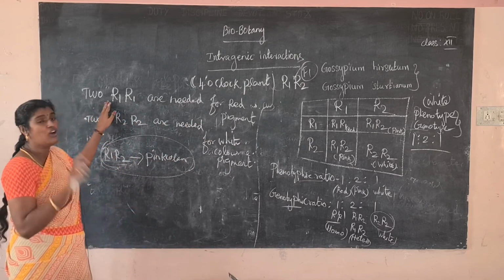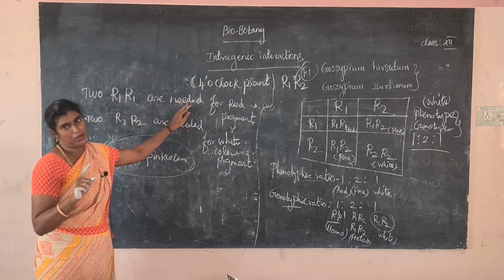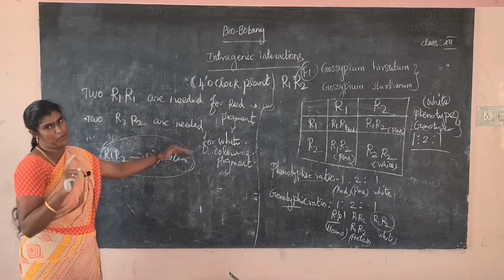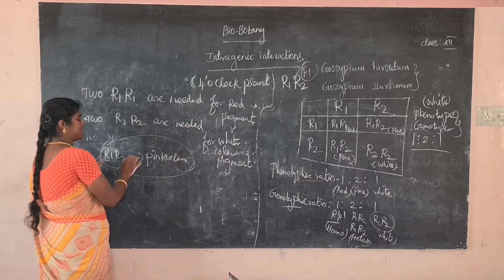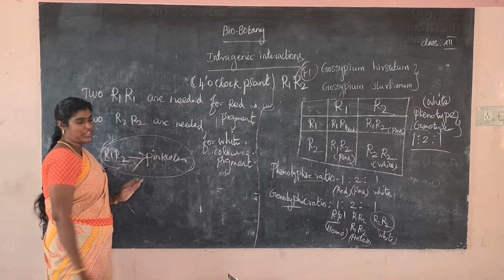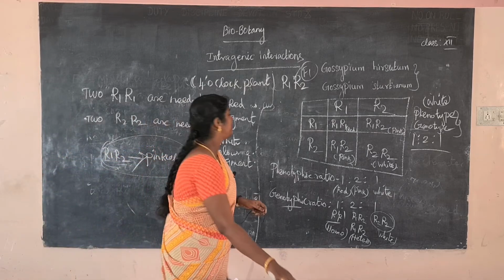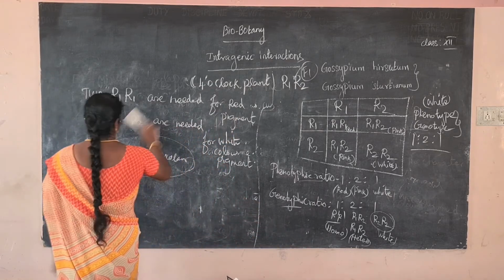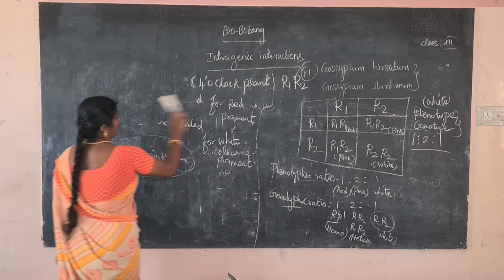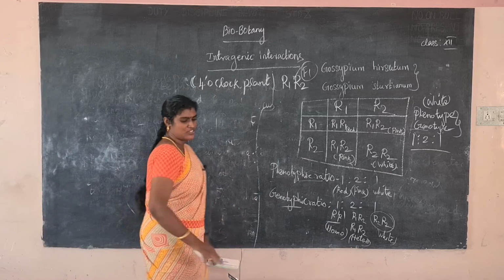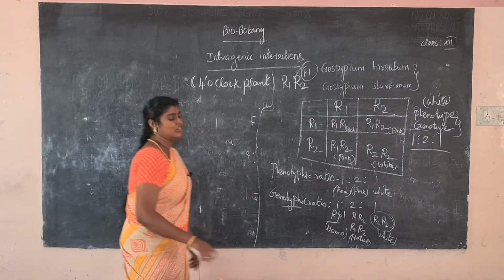The two R1 are needed for the red pigment. The two R2 are needed for the white pigment. R1 R2 produces the intermediate color, because of the allelic interaction. Have you understood the code? That is incomplete dominance. So next one, complete dominance. What is the meaning of complete dominance? Next topic, complete dominance.